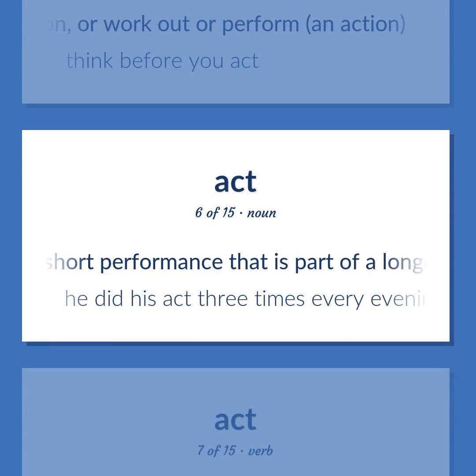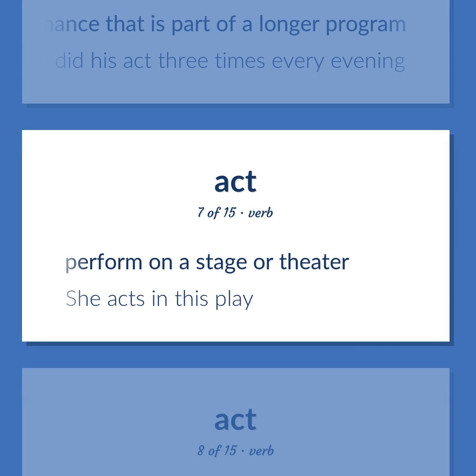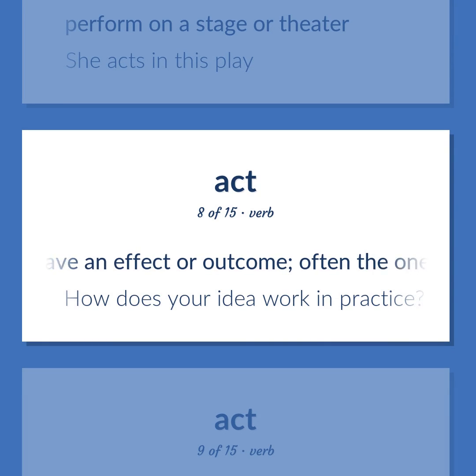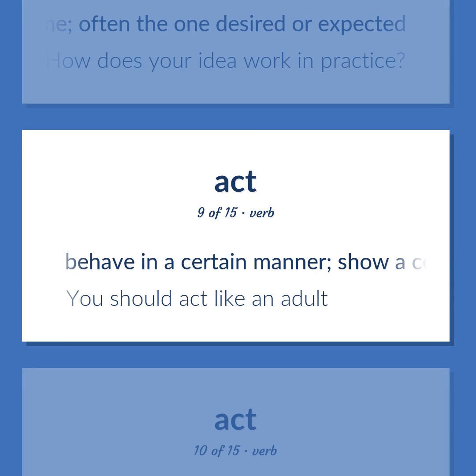A short performance that is part of a longer program. He did his act three times every evening. Perform on a stage or theater. She acts in this play. Have an effect or outcome, often the one desired or expected. How does your idea work in practice? Behave in a certain manner. Show a certain behavior, conduct or comport oneself. You should act like an adult.